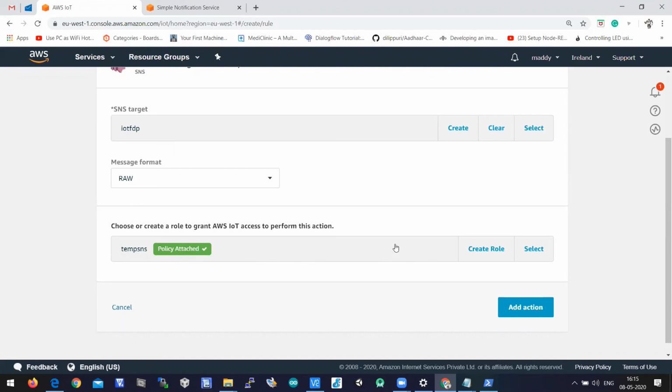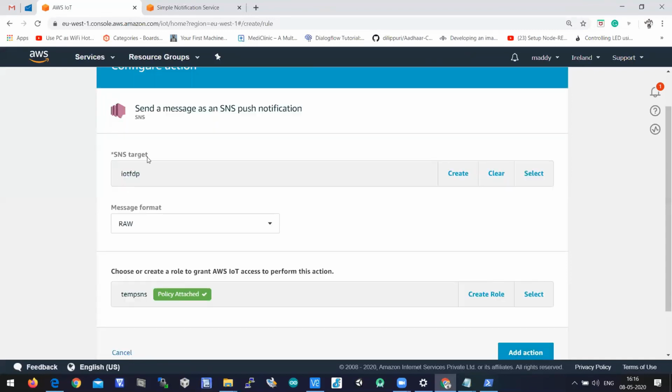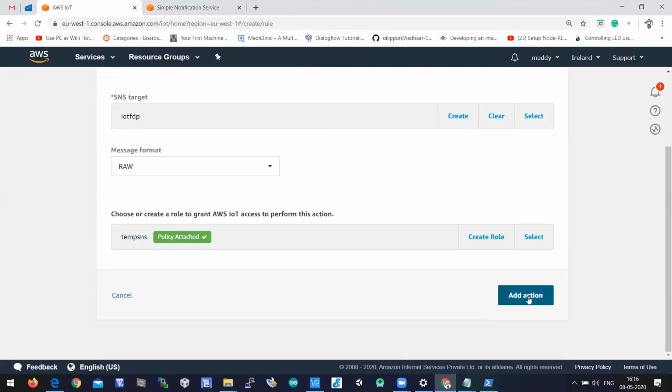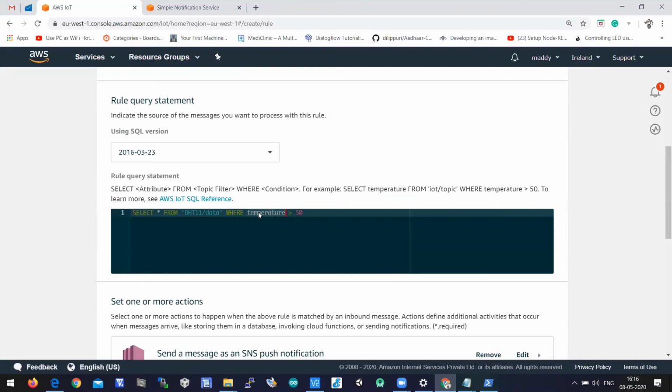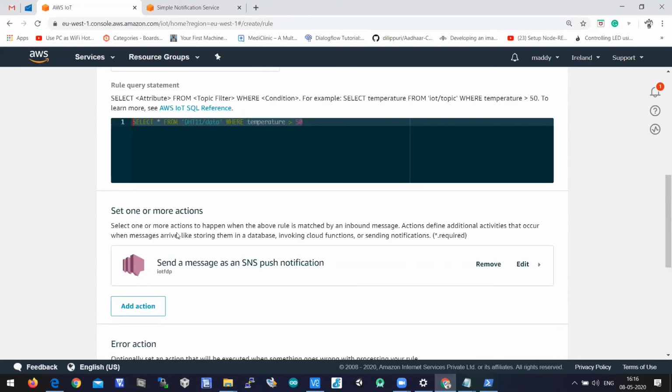Okay, policy attached. So we have created a role like temp SNS, and the SNS target is IoT FDP. Let's click on add action. Here you can see the input: select star from DHT11/data where temperature is greater than 50. This is the input statement, and the output is to send a message to this topic name. IoT FDP is the SNS topic created in the SNS service, and there is a subscriber subscribed on this topic name.